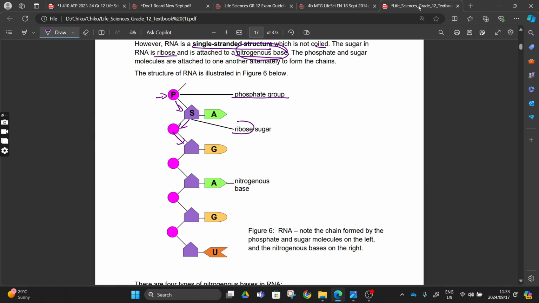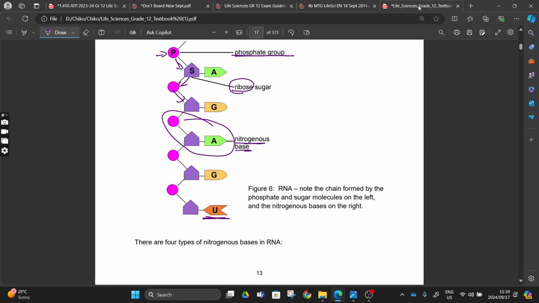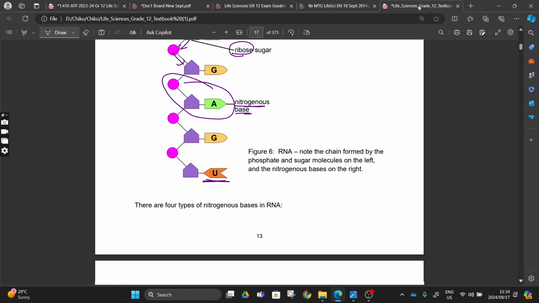We have the phosphate group, we have the ribose sugar, because this one is RNA, and we also have the nitrogenous base, right? And all this one here is a nucleotide, right? As you can see here, the difference between RNA and DNA is that RNA contains uracil there.